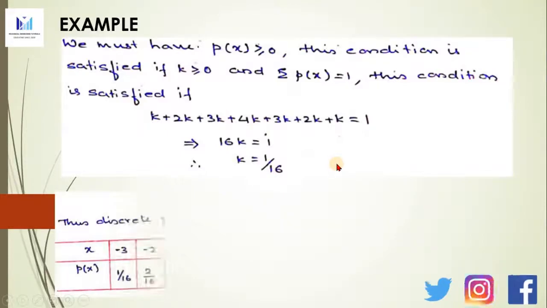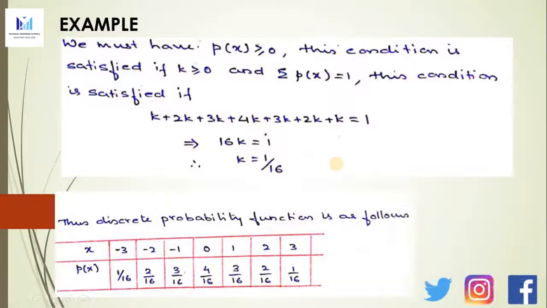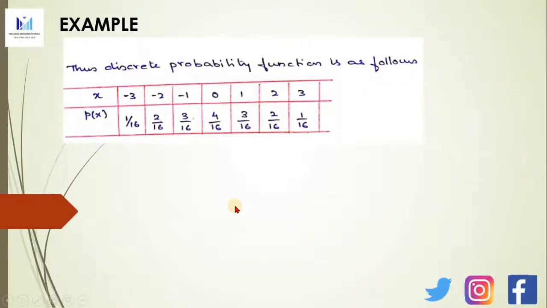Now we rewrite the discrete probability function table. In place of k we substitute 1/16. So k will be 1/16, 2k will be 2/16, 3k will be 3/16, 4k will be 4/16. Again 3k will be 3/16, 2k will be 2/16, and k will be 1/16. Now the probability distribution table is obtained. With this table we will determine the mean and standard deviation.